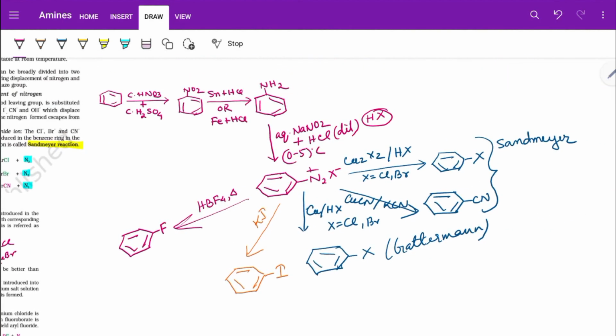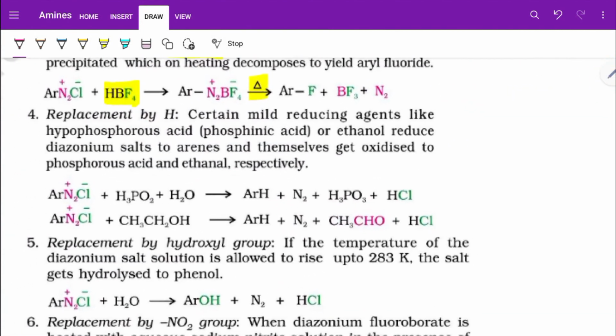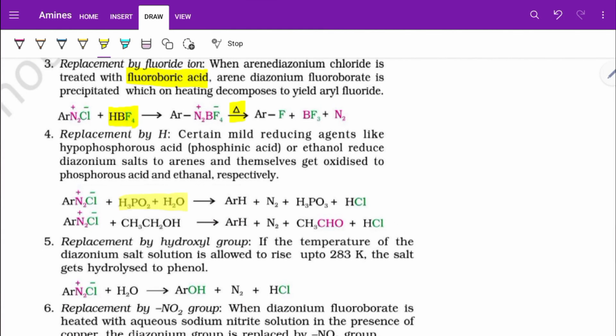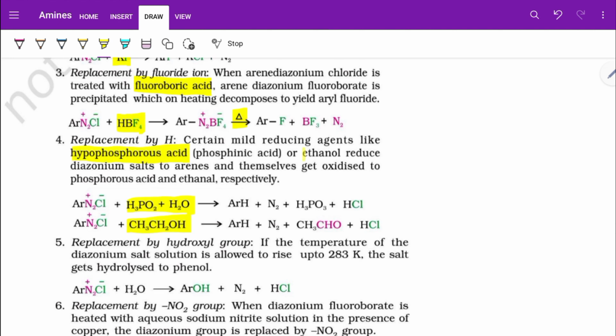So these are the halides which we have seen: aryl halides, chlorobenzene, bromobenzene, cyanobenzene, fluorobenzene and iodobenzene. Next, if we give H3PO2 and H2O, known as hypophosphorous acid, or we give ethanol, then it gets reduced to ArH, which means benzene.